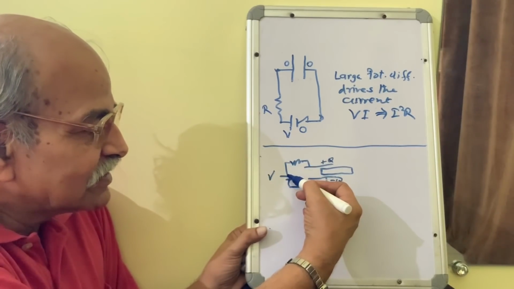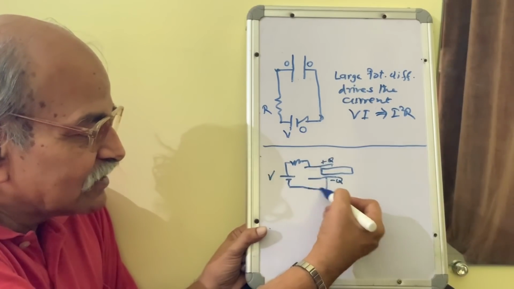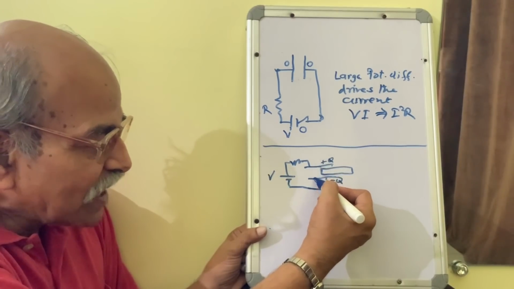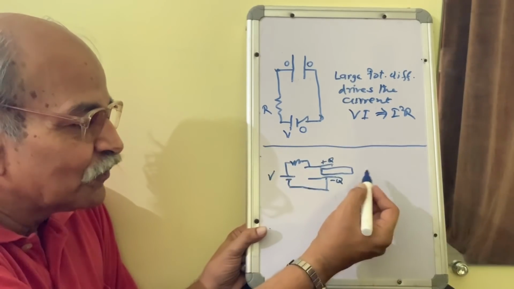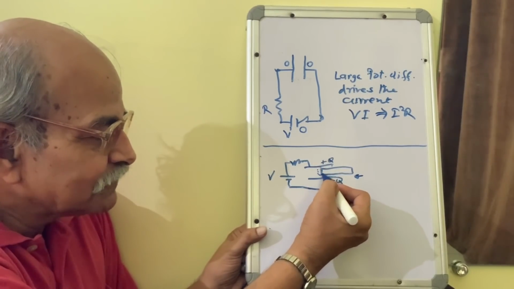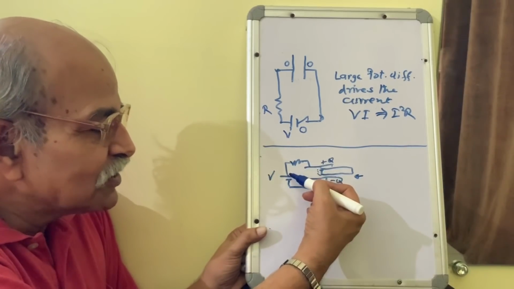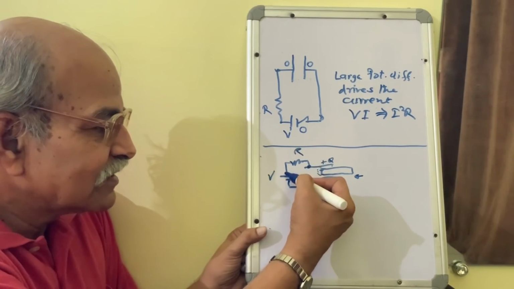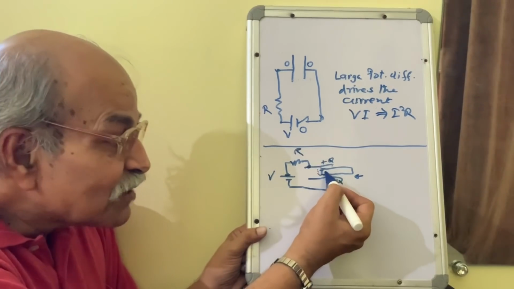This potential is the same as this potential, and the same as this potential. The potential difference here, capital Q divided by the capacitance in this configuration, should be equal to V. Now when you push this plate a little bit and this plate comes here, capacitance increases, new charge comes in. That new charge comes in from the battery, but remember, look at this resistance. This side and this side, the potentials are the same. This side potential is V, this side potential is V. And then you are pushing.